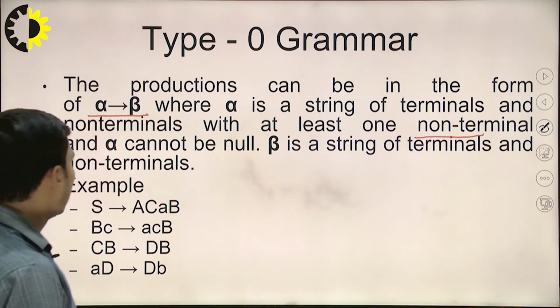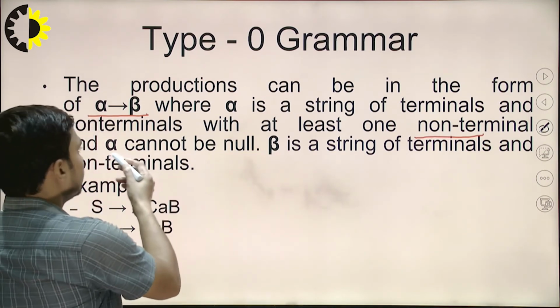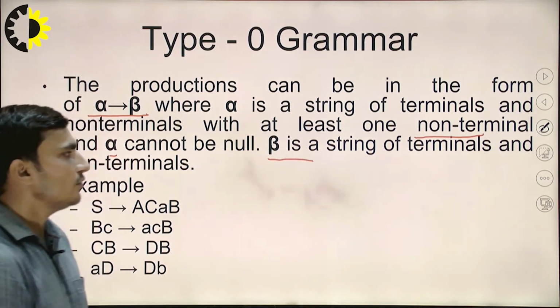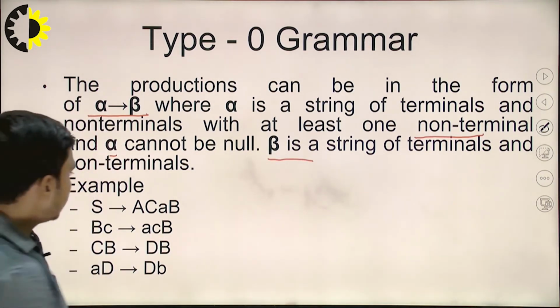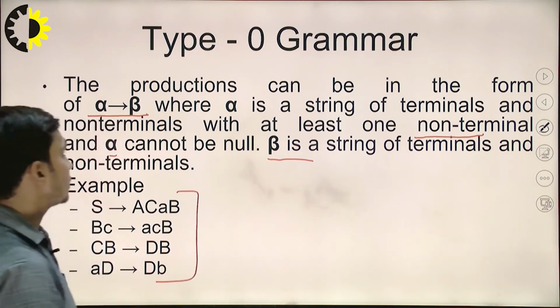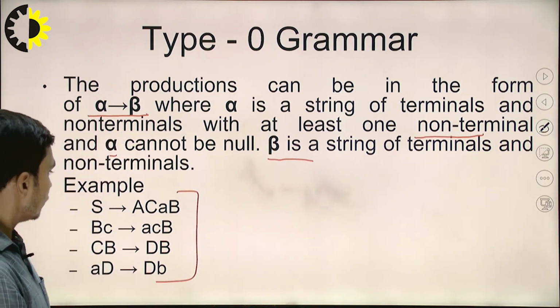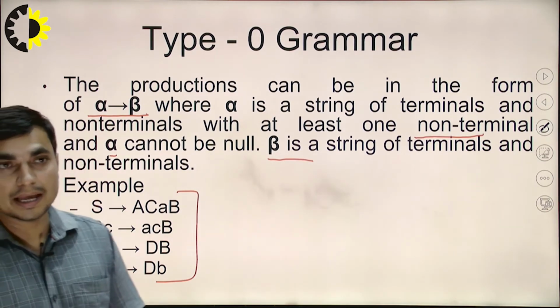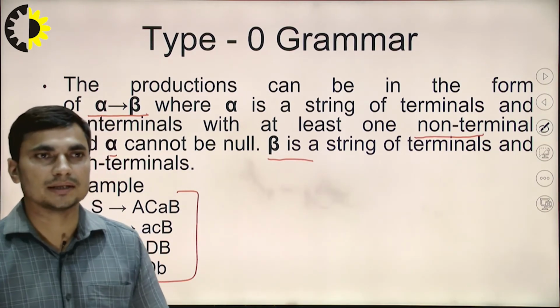And this alpha cannot be null, and beta is a string of terminals and non-terminals. These are certain examples of production rules of type 0. You can see that these rules are a little bit similar to type 1, as it is a superset of every other classification.